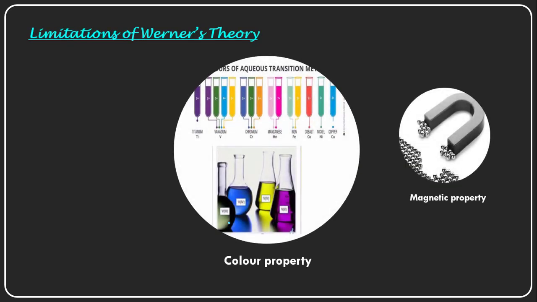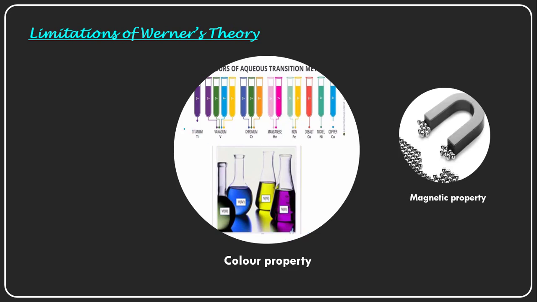Next is the limitations of Werner's theory. He could not explain the color property of complexes, because almost all complexes have color.